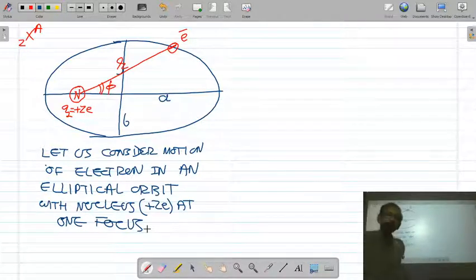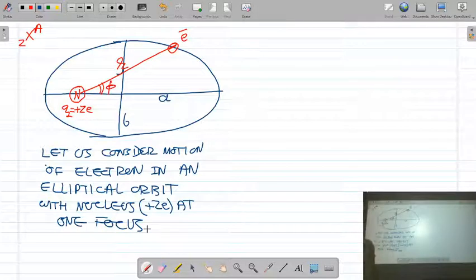This is one of Kepler's laws, that the planets move in an elliptical orbit around the sun. Here we consider the elliptical motion of the electron around the nucleus, with the nucleus situated at one center of the ellipse.